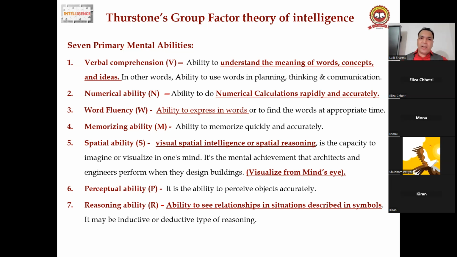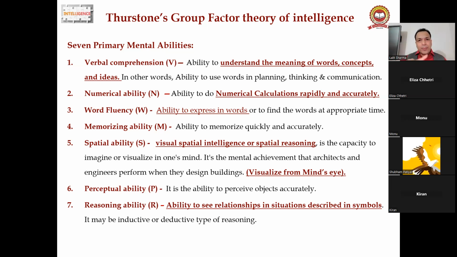Six is perceptual ability. It is the ability to perceive the object accurately, right? To know, perceive. Reasoning ability: some have very good reasoning ability. They immediately learn the relationship between two objects, two symbols, right? So these are the seven primary mental abilities which were given by Thurstone. It's called the Thurstone group factor theory of intelligence, right?